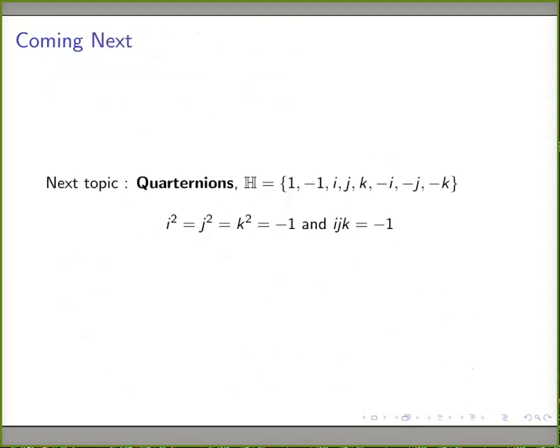And in the next video, we are going to learn about quaternions. Quaternions is nothing but a set of 8 elements. The elements are 1, minus 1, i, j, k, minus i, minus j, minus k. And there are two rules. The first rule is i squared equals j squared equals k squared equals minus 1. And i into j into k is minus 1. So the operation is multiplication. This is a group of 8 elements, but this is not an abelian group. We will see that in our next video.